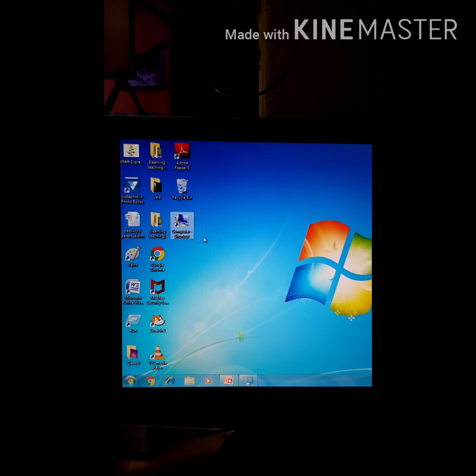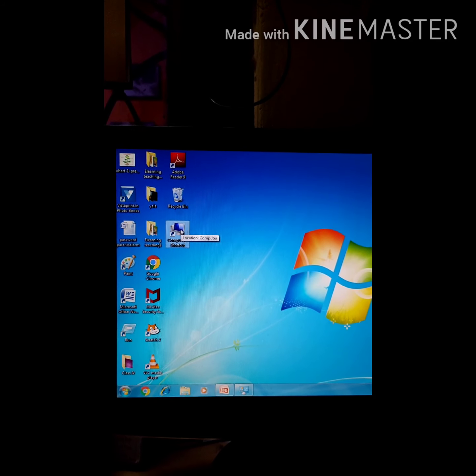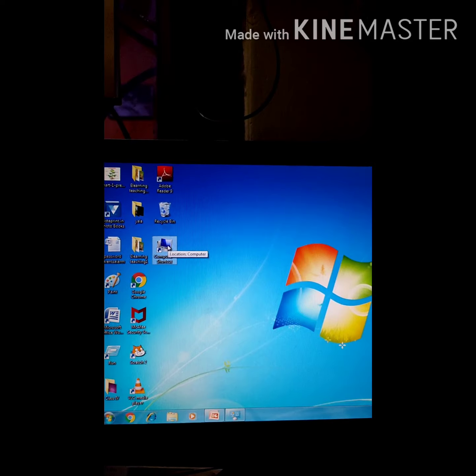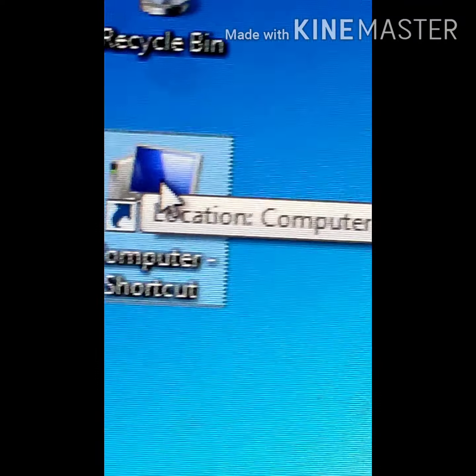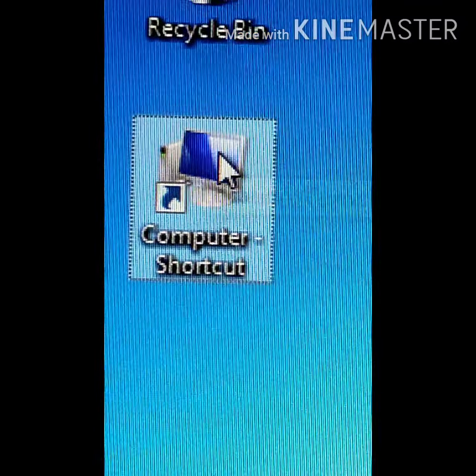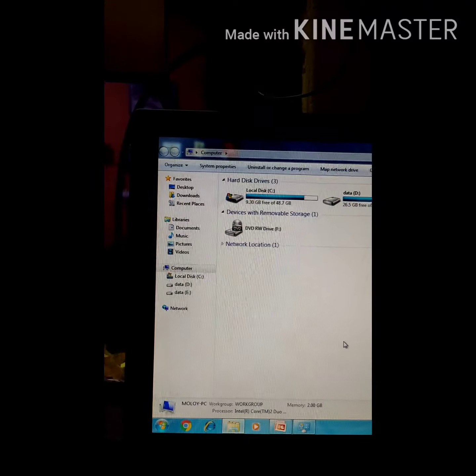My computer. My computer is a system folder from where you can see all the drives. Whatever is stored in the computer, you can see through My Computer. So I am double clicking on it. Double clicking means two times very fast. You will have to click with the left mouse button.